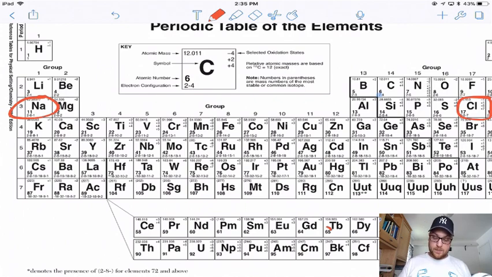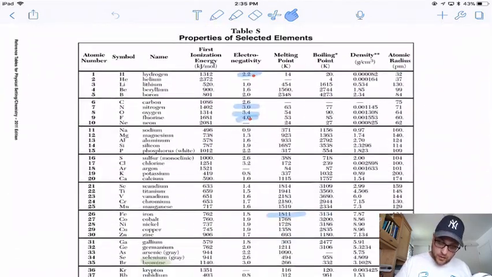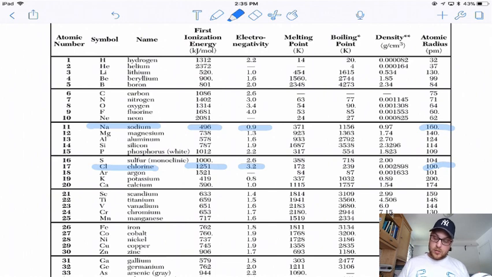So group 1, sodium. Let's go back. Sodium and chlorine. Let's look at their electronegativity, their atomic radii, and their first ionization energy. Sodium, we got 496, 0.9, and 160. Chlorine, 1251, 3.2, and 100. The only one that went down was radius. So I was right. Go chemistry teacher.